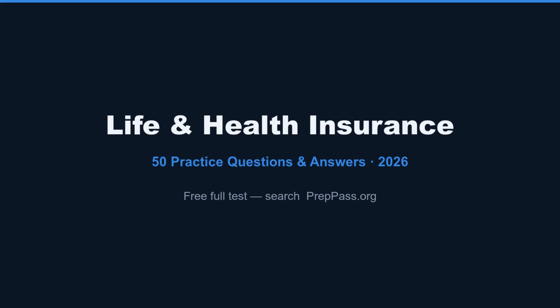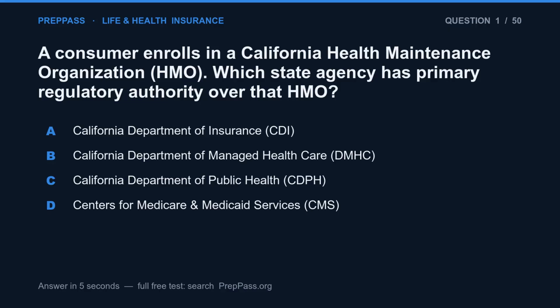Let's begin. Question 1. A consumer enrolls in a California Health Maintenance Organization, HMO. Which state agency has primary regulatory authority over that HMO? A. California Department of Insurance, CDI. B. California Department of Managed Healthcare, DMHC. C. California Department of Public Health, CDPH. D. Centers for Medicare and Medicaid Services, CMS.